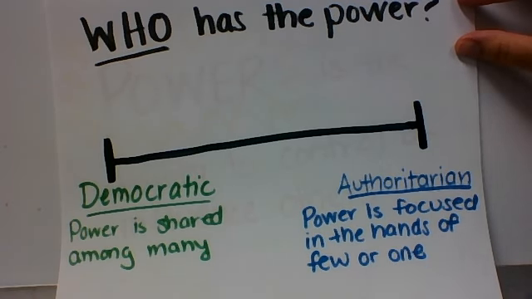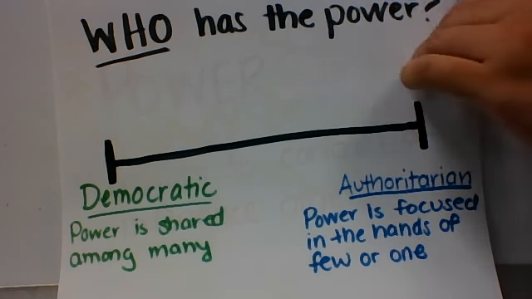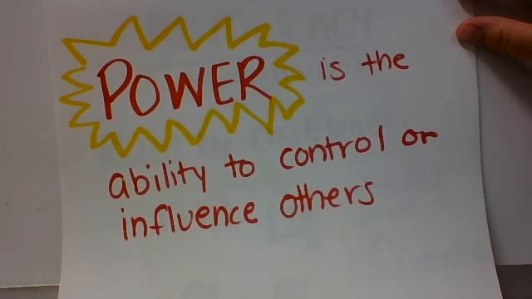On the opposite side of the continuum, in an authoritarian government, the power of the government is held by one or a few. When we talk about power, it means the ability and/or authority to control or influence others. So think about it. Who has power at your house? Who has power in the classroom? Who has power at Clarksburg High School? And who has power in the county, the state, or the United States?